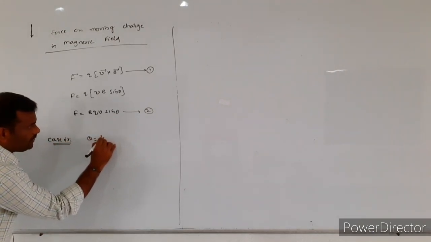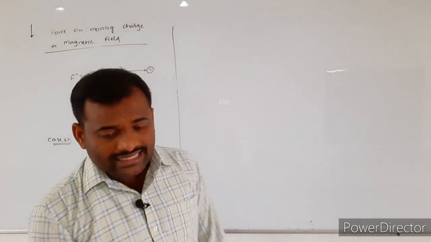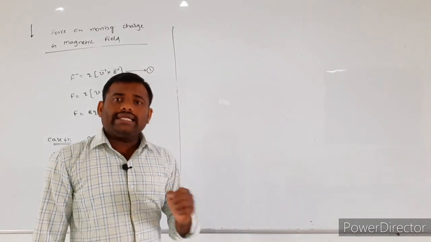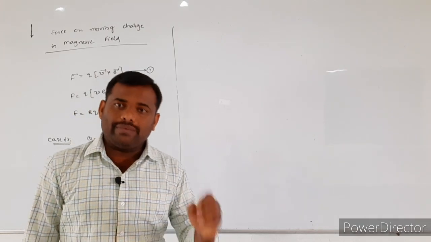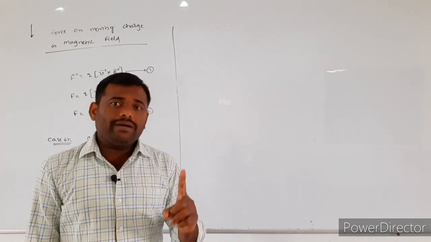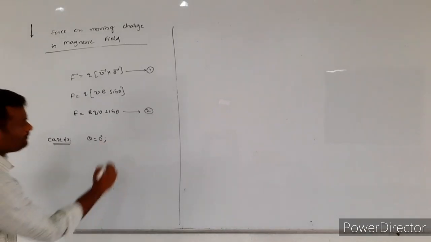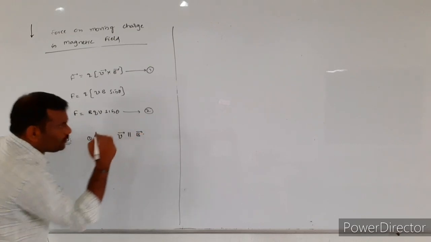Theta is equal to 0 degrees. So what was the angle value taken? Theta is equal to 0. What is theta actually? Theta is nothing but the angle between the V bar and B bar. So theta is equal to 0 means the velocity vector V bar is parallel to the B bar.